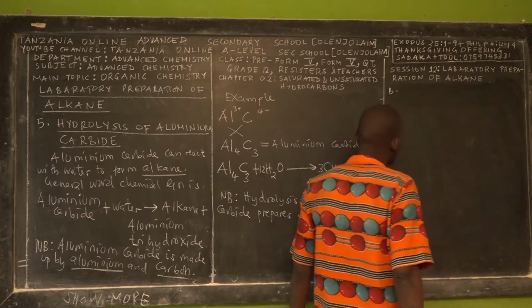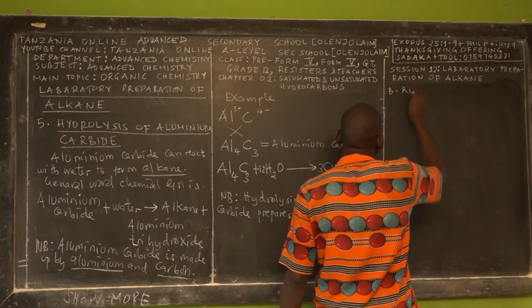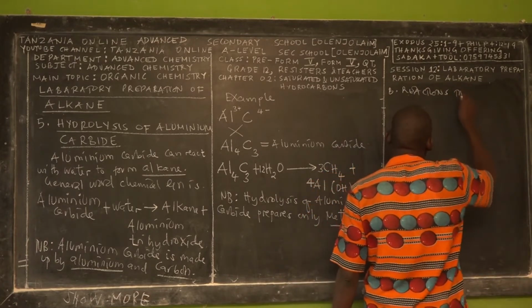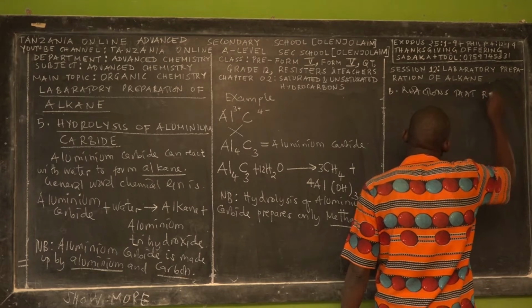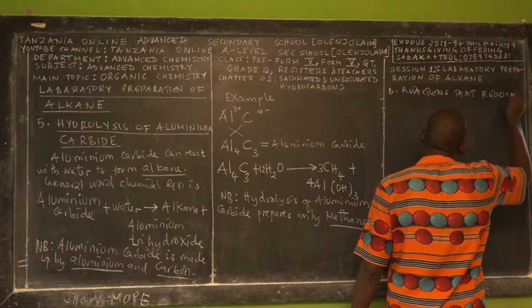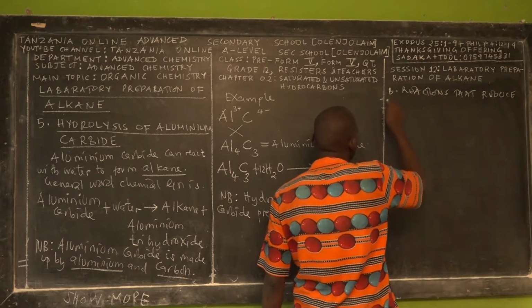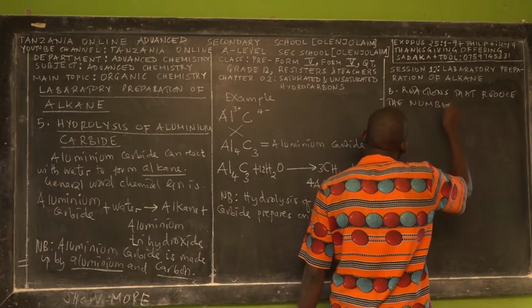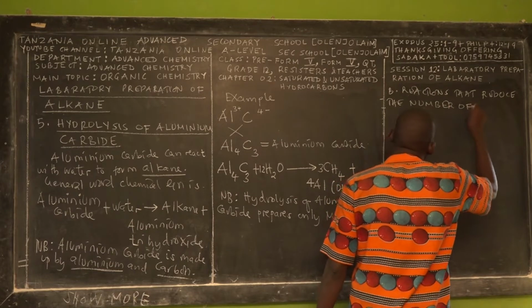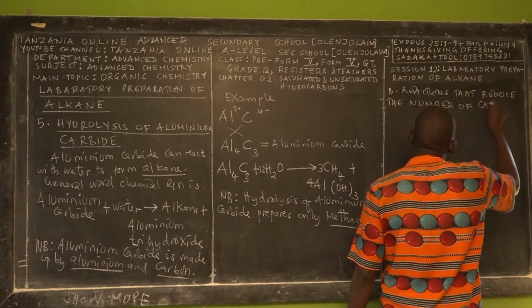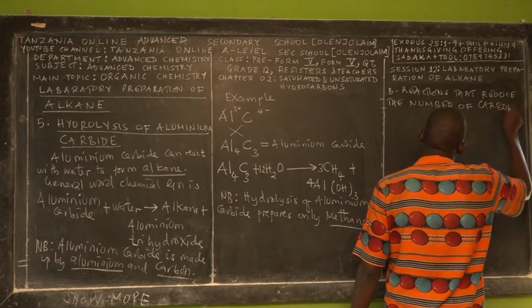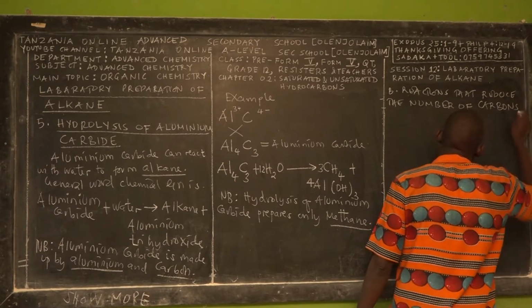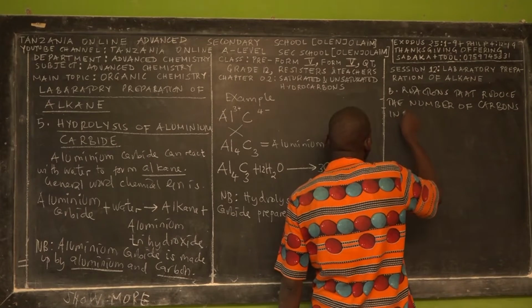A chemical reaction that reduces the number of carbons in the molecule.